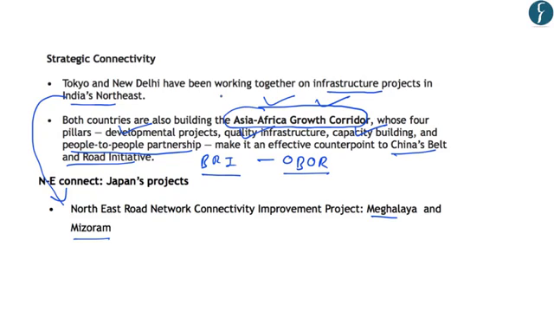So the two key areas for partnership between India and Japan are related to maritime security and strategic connectivity, as highlighted by the author. So this is news in transition, and let us see how the story unfolds once the Prime Minister visits Japan. With this, let us move on to the next article.